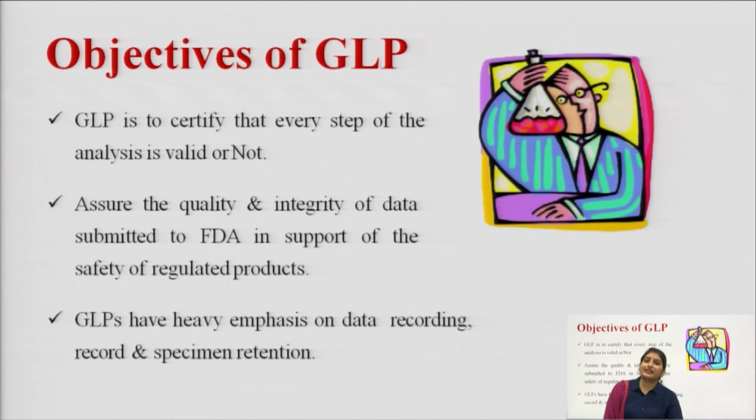Next is objectives of the GLP. What are the various objectives of GLP? The objective of GLP is to promote the quality and validity of the test data. This means the main objective of GLP is to certify that every step of the analysis is valid or not. Whatever test we are doing or whatever study we are conducting, that study is valid. With the help of GLP, we are certifying that each and every step of the analysis is valid.